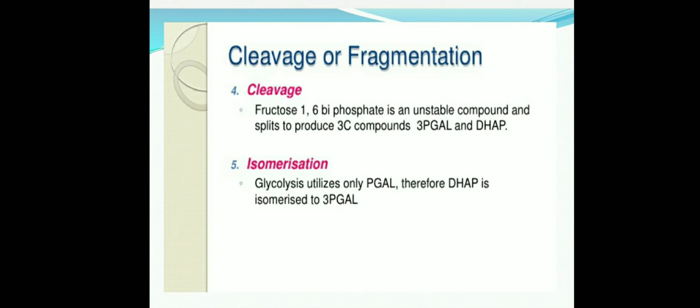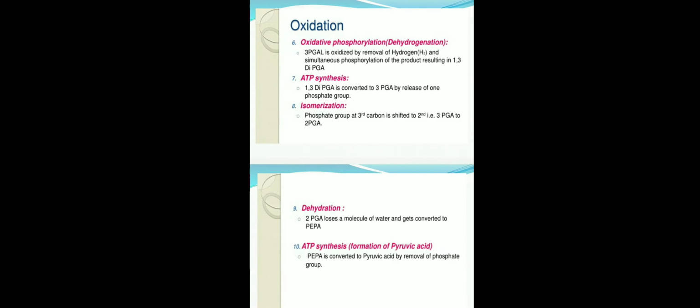The DHAP molecule later isomerizes again to form PGAL. Okay, so here it is the cleavage. And the third process I told you is oxidation. So of the three categories, the last is oxidation, which means removal of hydrogen. So oxidative phosphorylation occurs, meaning dehydrogenation occurs. Here the PGAL molecule is oxidized by removal of hydrogen and simultaneous phosphorylation of the product, resulting in 1,3-di-PGA.